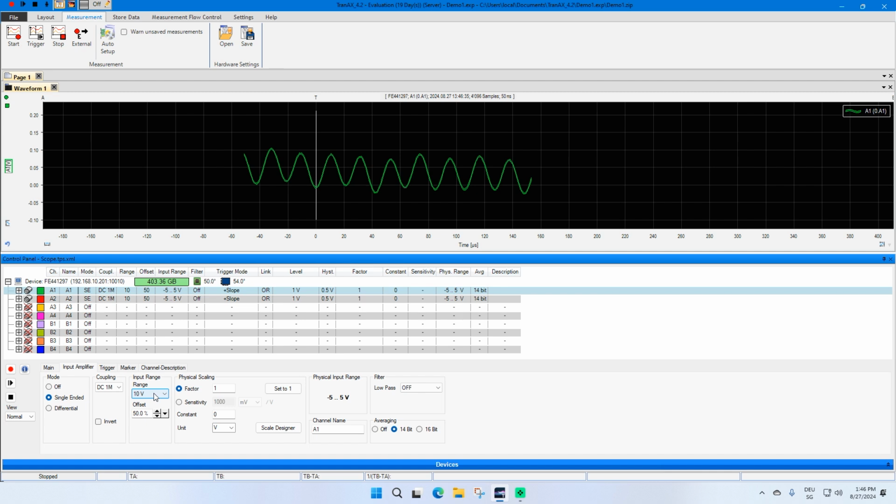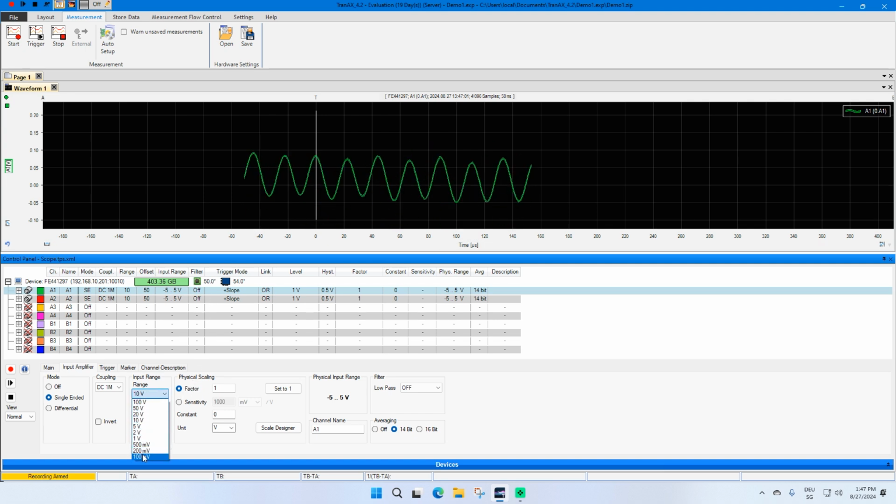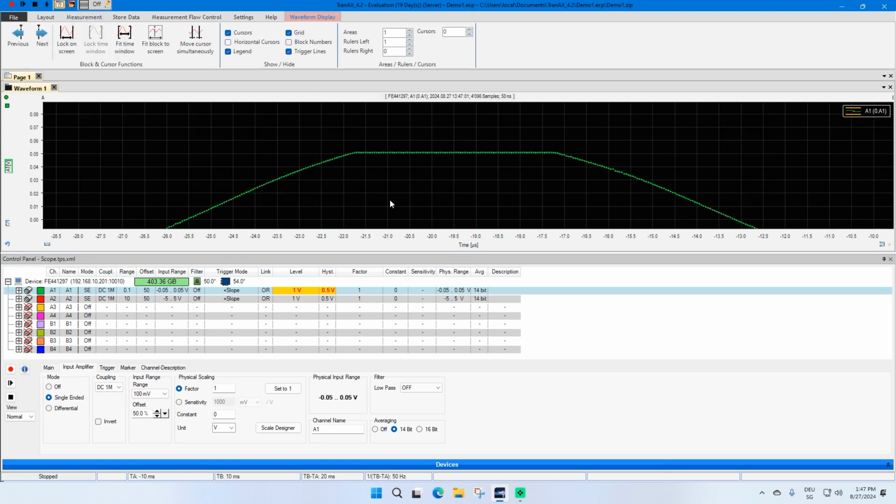The next step is to configure the input range. I'd like to show you the effect of different input range. I've connected a quite small signal to my input and I change now the input range from 10 volt to the smallest to 100 millivolt. As you can see, the signal is clipped on the top.